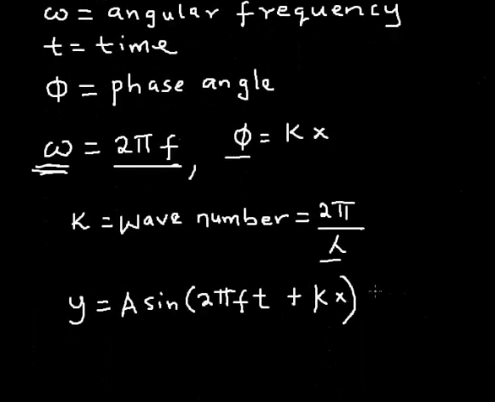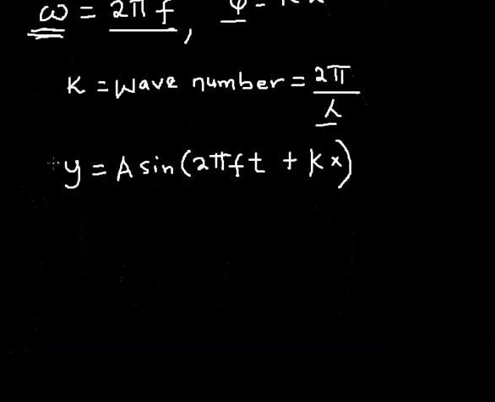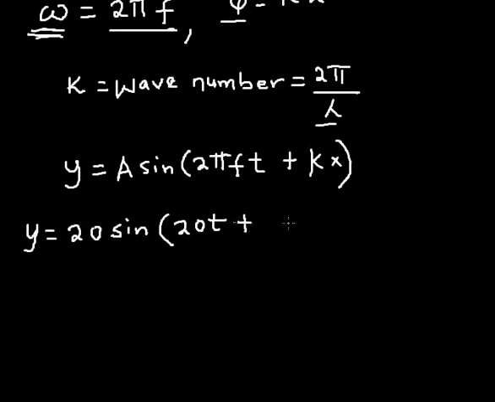Okay, now let me give you a typical example. For example, let's say that the equation of a wave is given as 20 sine open bracket 20t plus 10x, please pardon me, 10x. This is what was given in the question, and you are being asked to find the following parameters. Okay, find omega, the angular frequency of the wave,